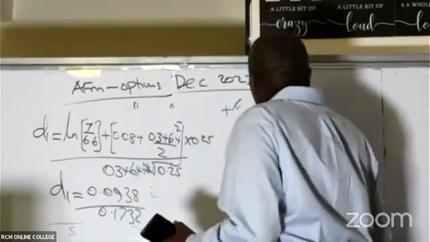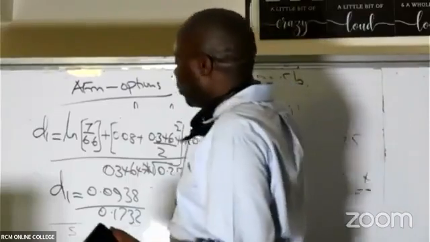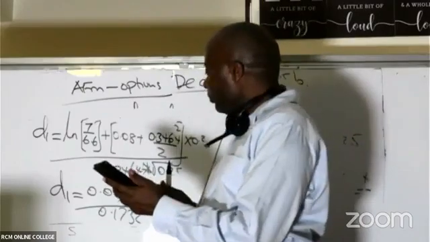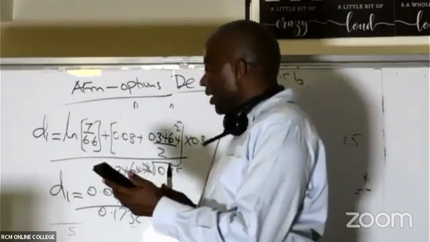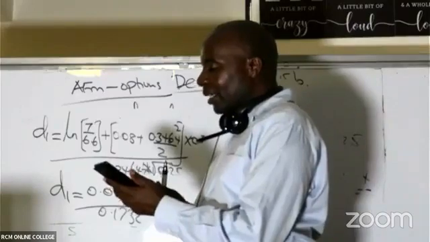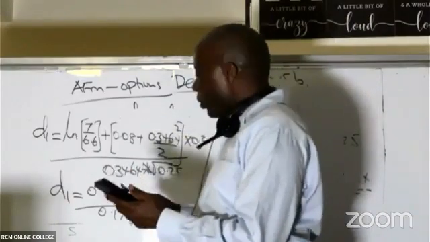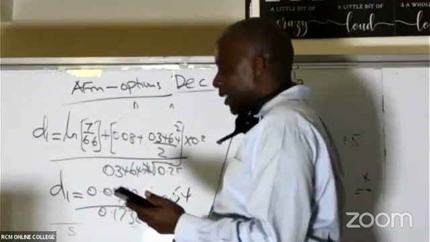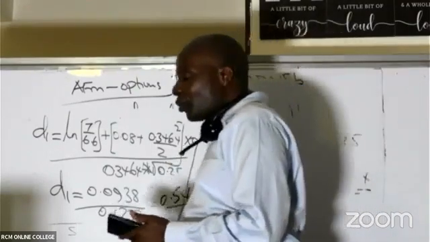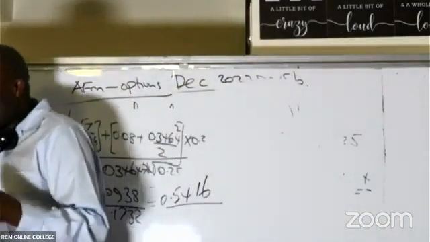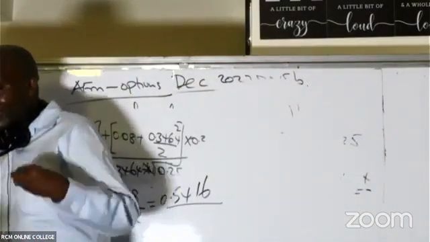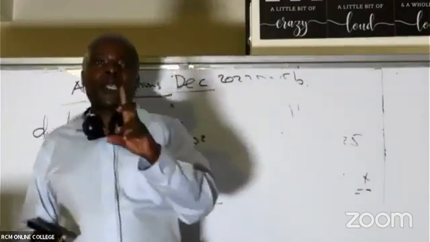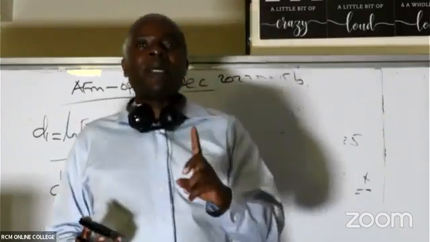So my D1 will be equal to 0.0938 divided by the answer, which gives me 0.5416. Is there somebody getting something close to this? It could be 17, it could be even 18, so long as you're getting something close to this. So that is the first metric under Black-Scholes, ascertainment of D1.